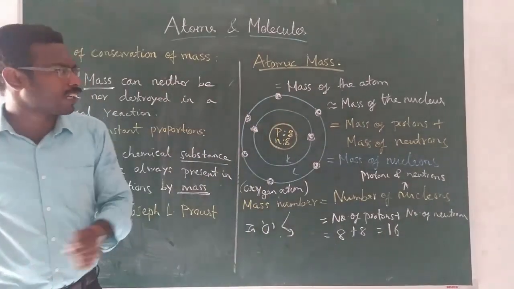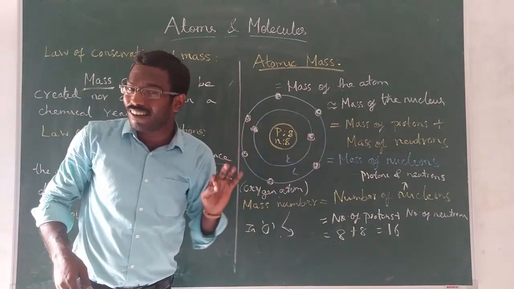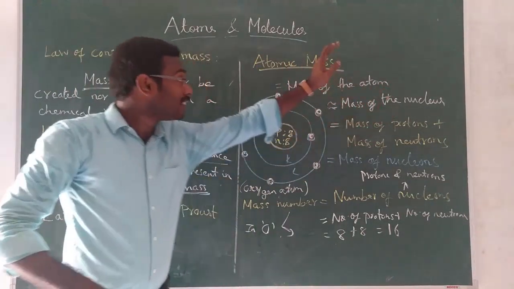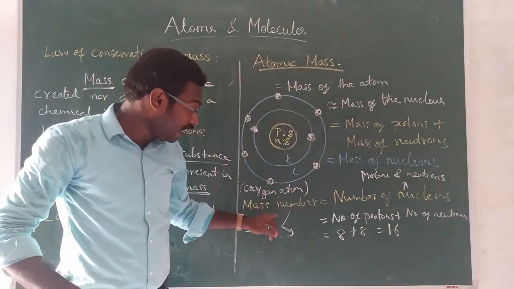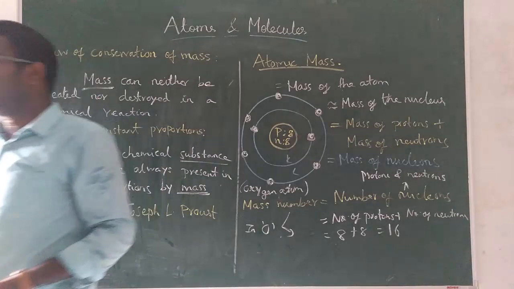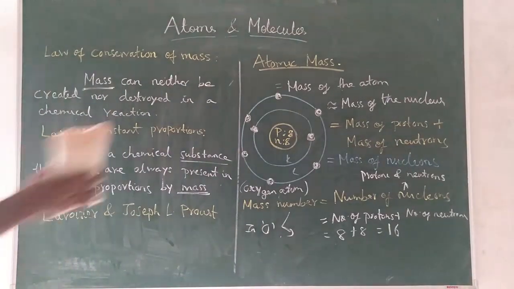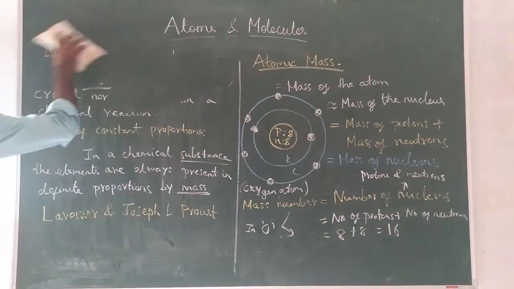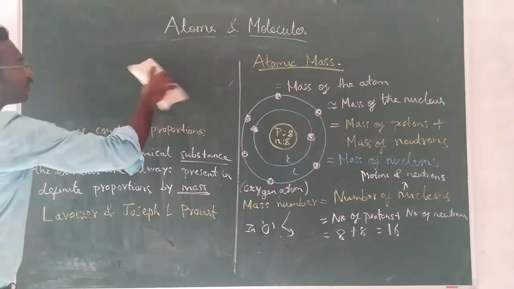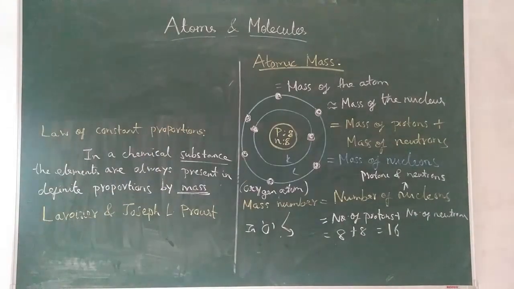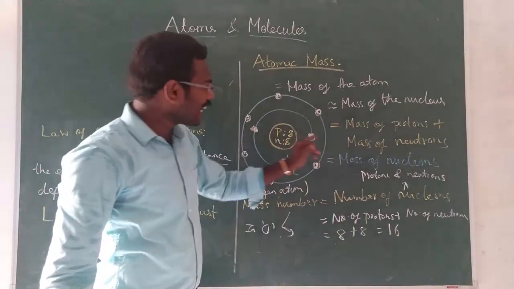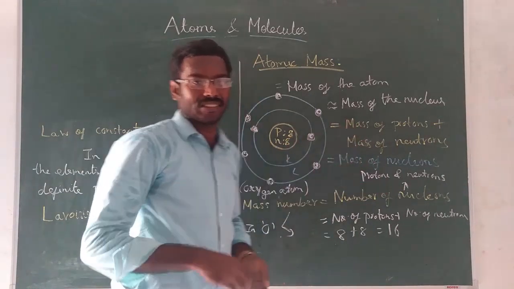You may get confused. Why is sir relating both? Sir is confusing. No, I am not confusing. I am just telling you these atomic mass and mass number are related to each other. I will tell you how. Okay, so let me erase this. I will continue here. Now listen. The mass number is 16. Now, how will you calculate the atomic mass of oxygen?